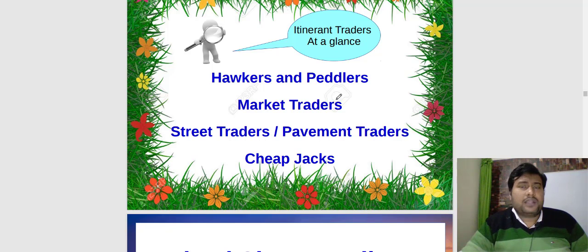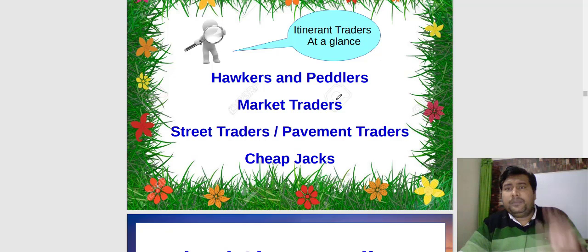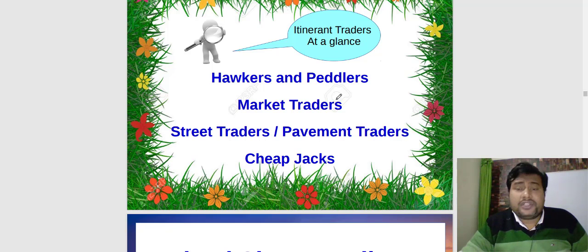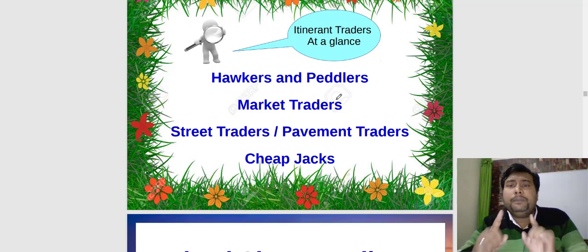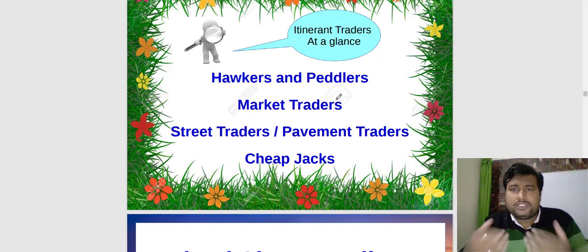Market traders just come to a particular market, sell the products, and after that they go to another market. Street traders are those who sell goods in a public place, and generally they fix their place, though it is not officially fixed. Daily they keep the goods at a particular place, and after that they hire a place on a temporary basis. And cheap jacks take a fixed shop for a limited period of time in a particular season or a particular time of festival. They hire the shop and after that they close and go away.